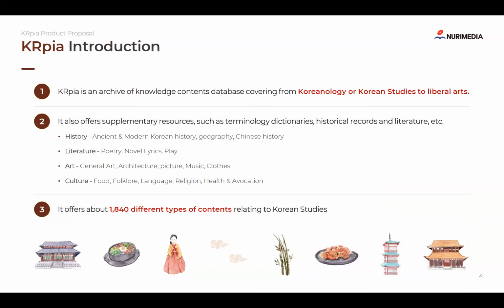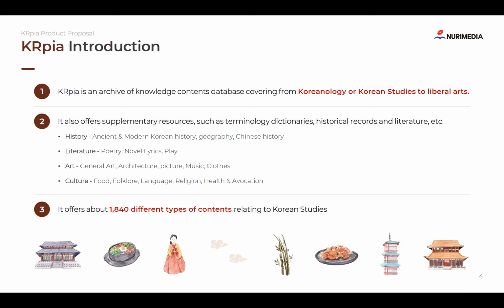So there are many diverse contents in KRpia, so it's kind of archive of knowledge contents database covering from Koreanology or Korean studies to liberal arts. It also offers supplemental resources such as terminology dictionaries, historical records, and literature, etc. So there are many fields, and mostly it is about humanities and history and art, culture, and so on.